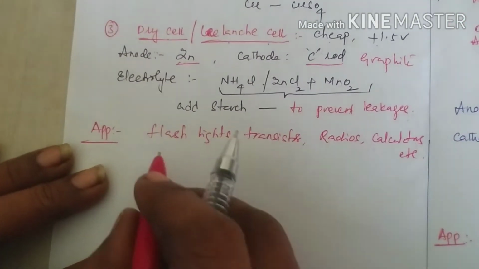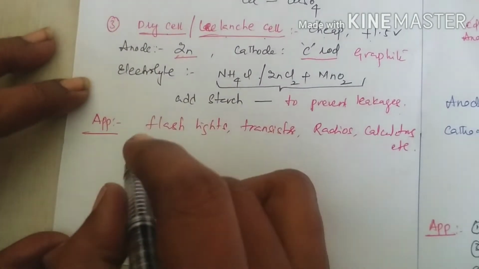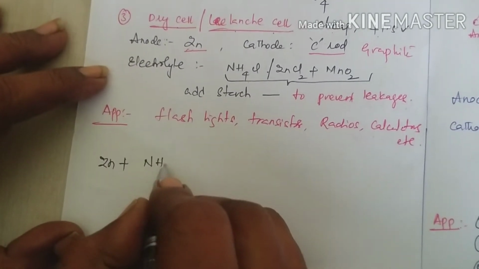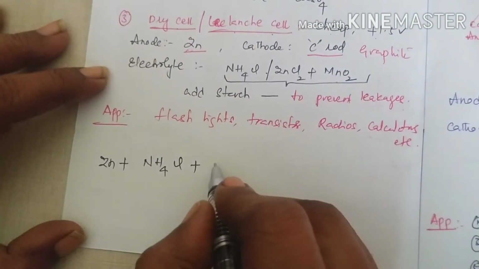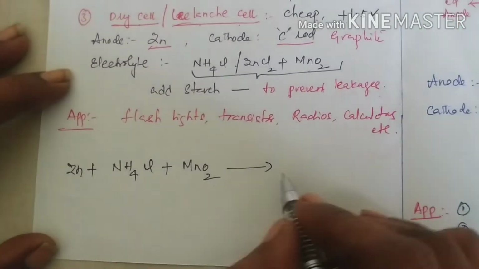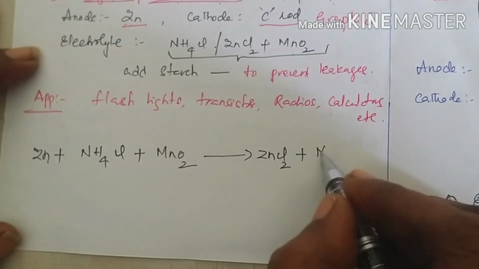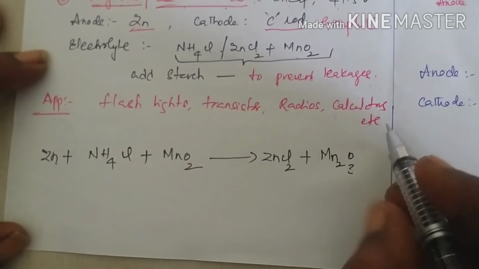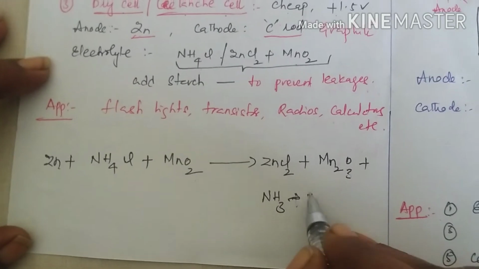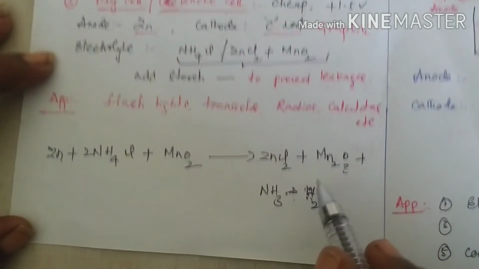Now coming to the reaction in the dry cell. The anode is zinc. Zinc plus the electrolyte ammonium chloride, along with manganese oxide, produces zinc chloride and manganese 3 oxide, Mn2O3, with liberation of ammonia and water. This is the balanced reaction.